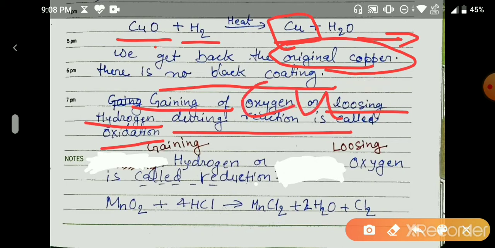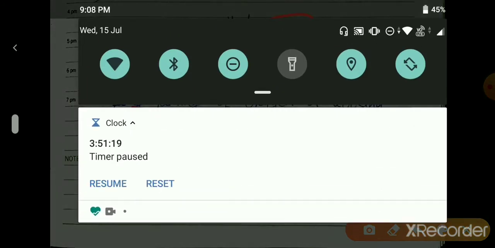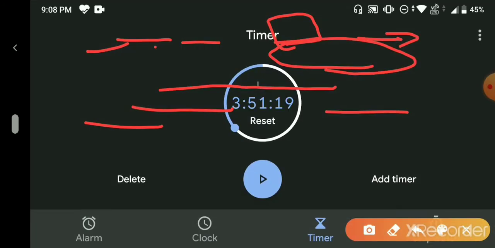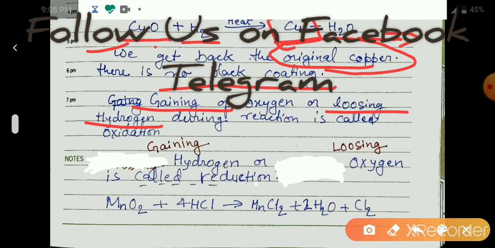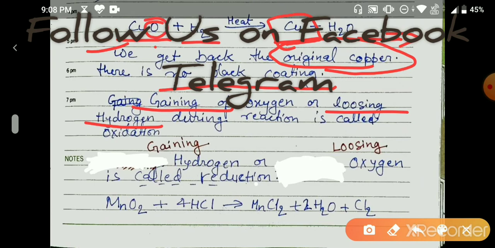That was the oxidation reaction. Here we can see that it has lost its oxygen, so it has been reduced, and this is a reduction reaction.